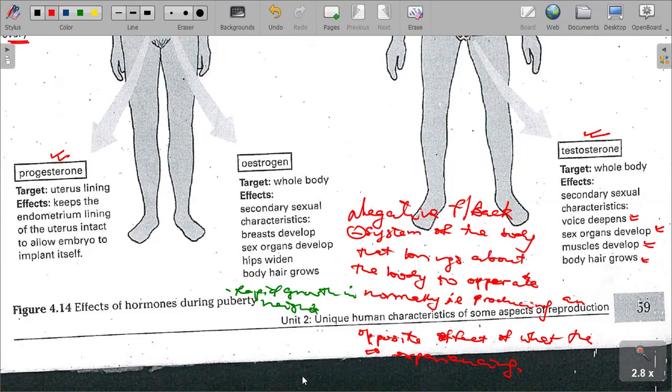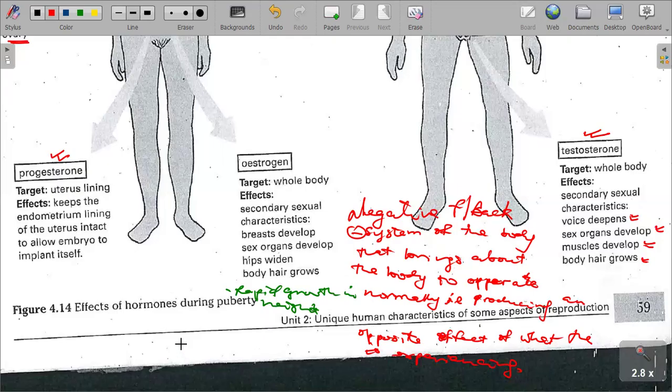For example, if the endometrium is thickening and the person is pregnant, there is actually no chance that we can have luteinizing hormone being produced. The production of luteinizing hormone is stopped as a result of pregnancy, resulting in continuous secretion of progesterone.